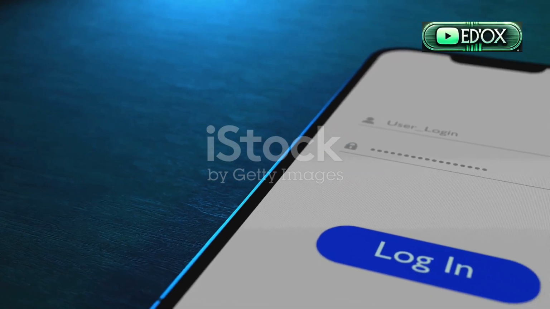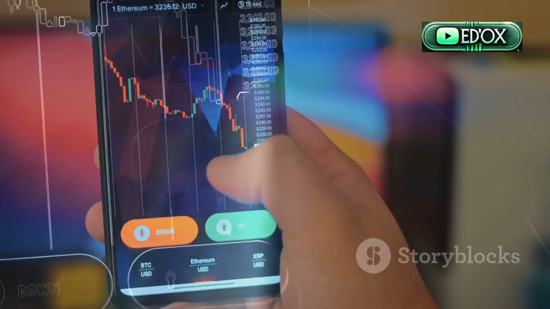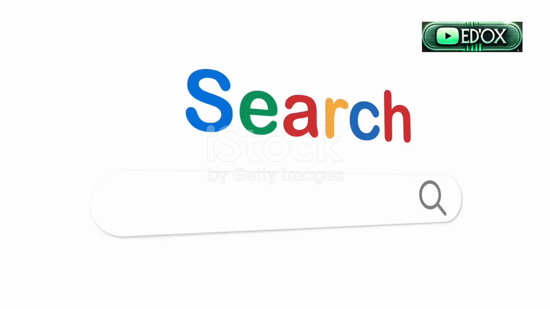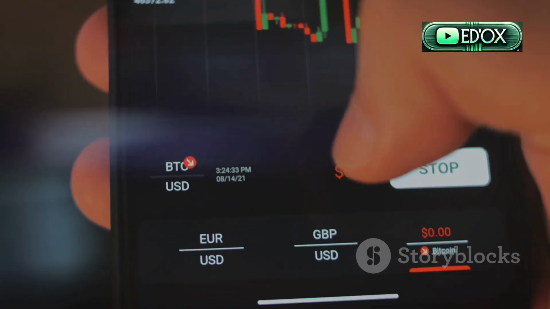Step 1. Log into your Coinbase account. Once you're logged in, navigate to Assets or Portfolio on the main dashboard. Search for USDT, Tether, and click on it. Select Receive to generate your unique deposit address.